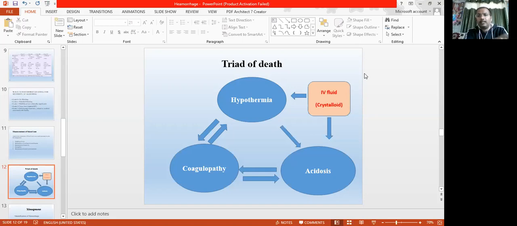Okay, so when you are dealing with hemorrhagic shock, this triad of death must be kept in your mind. Because it's very difficult to come out once your patient lands into this triad of death, then almost the death is certain. Okay. So next is the management.